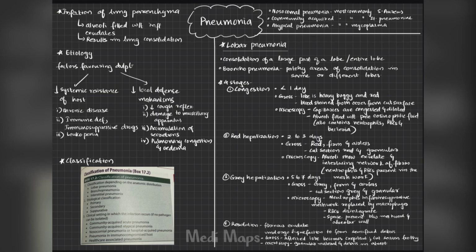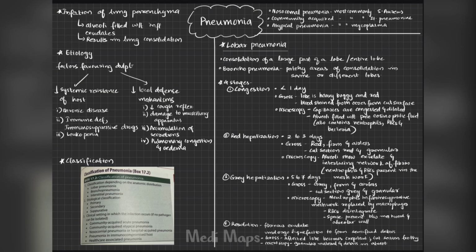The second one is the spread of this infection to the pleural cavity, which can lead to pleuritis, that is inflammation of the pleura. It can also lead to pleural effusion, that is fluid in the pleural space, and it can also lead to pyothorax, that is pus in the pleural space. Then it can also lead to bacterial dissemination, that is bacteremia, which can cause endocarditis, pericarditis, and meningitis.